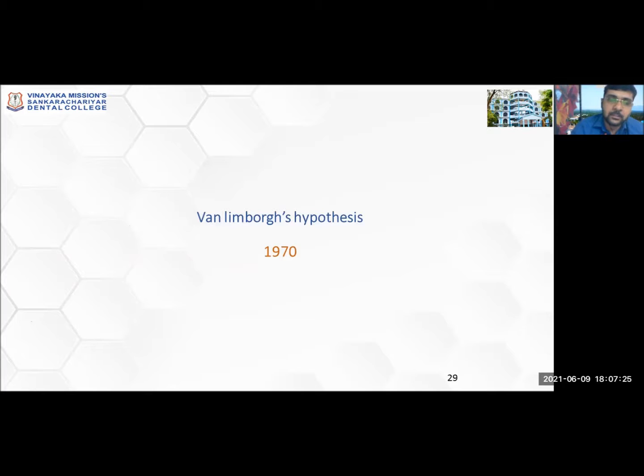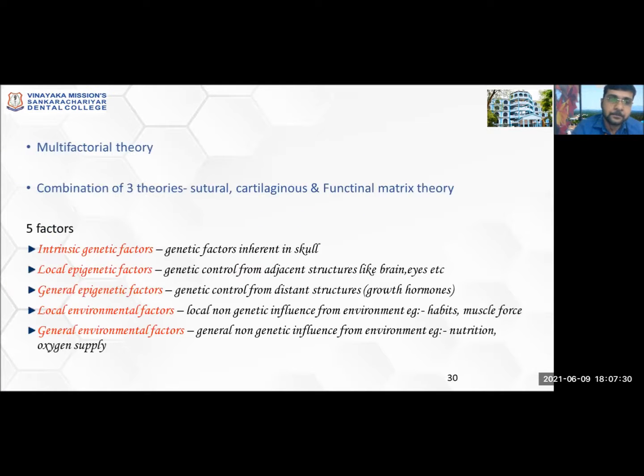The next theory was the Van Limburg hypothesis, given by Van Limburg in 1970. And it is a multifactorial theory. This theory is not an individual theory as such. It is a combination of three previously explained theories: the structural theory, the cartilaginous theory, and the functional matrix theory. So Van Limburg put all the positive findings of all these three theories together and made a hypothesis, the Van Limburg hypothesis, including 5 factors. So there are 5 factors according to Van Limburg which control the growth.